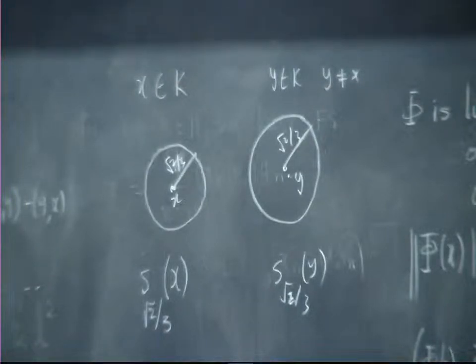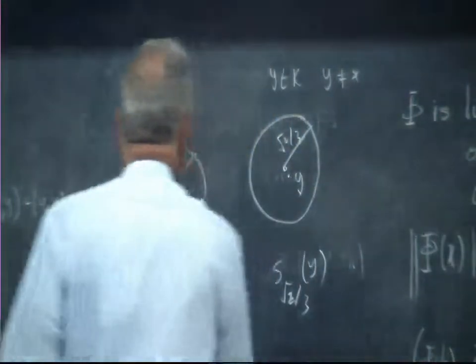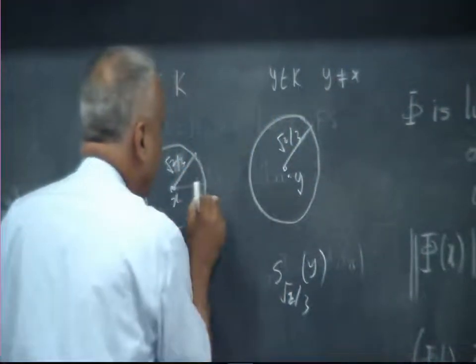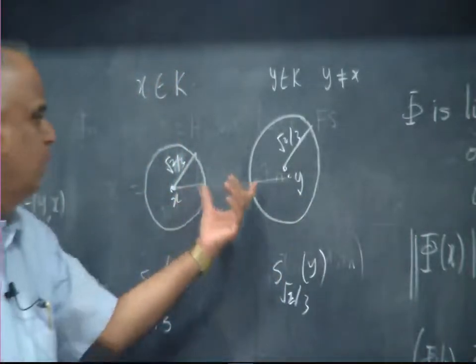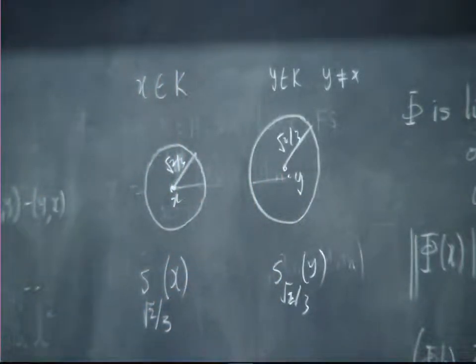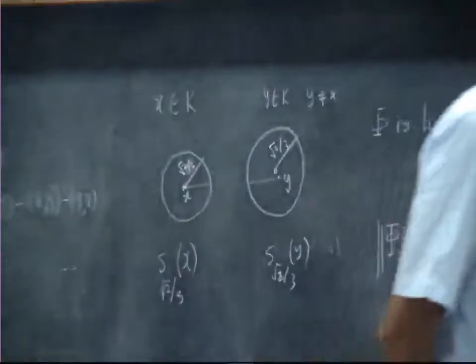I have taken the radius in such a way that from here to here it is root 2, but each radius is root 2 by 3, so totalling 2 root 2 by 3, I still have a gap. So these two will not intersect.